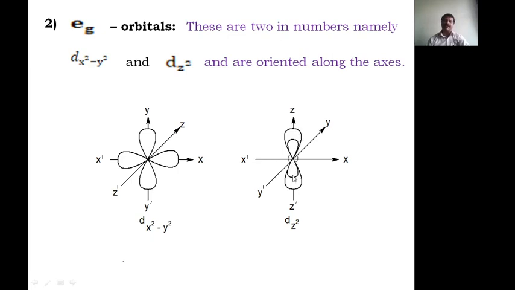The 2 dumbbells are present along the axis of z, and the structure will be seen like this, and therefore it is called dz square. And these are the eg orbitals.